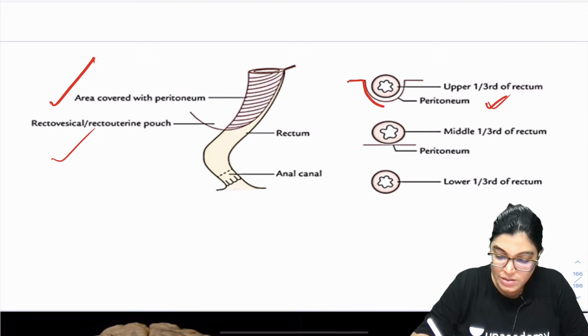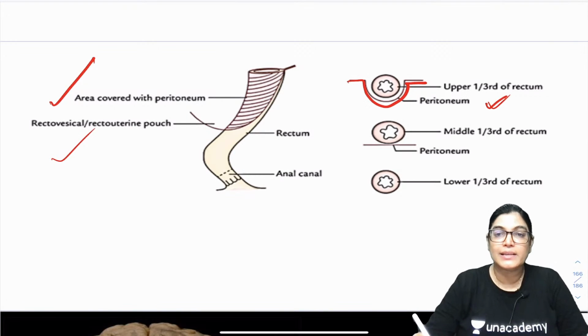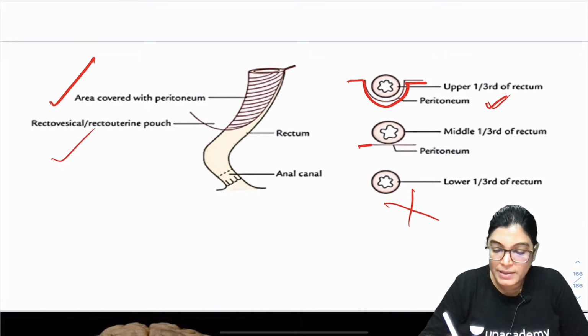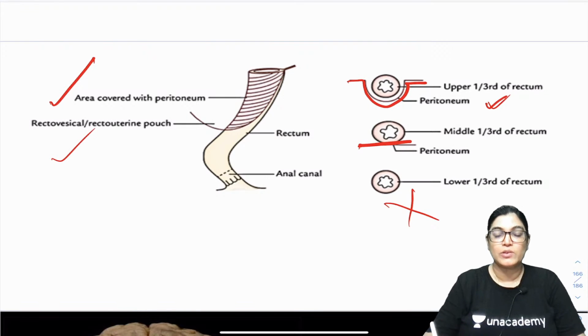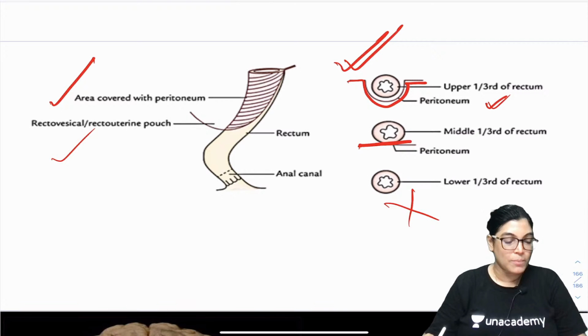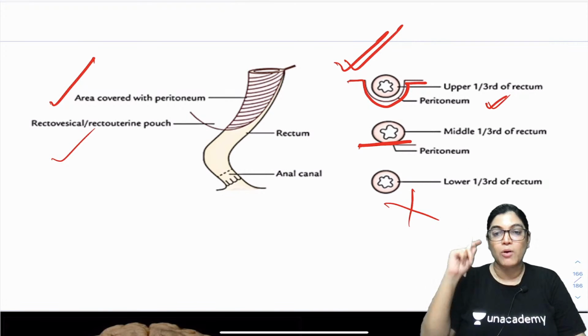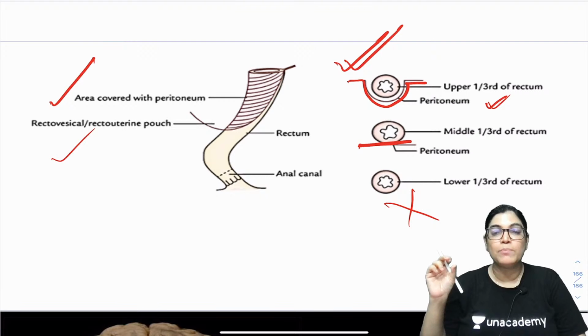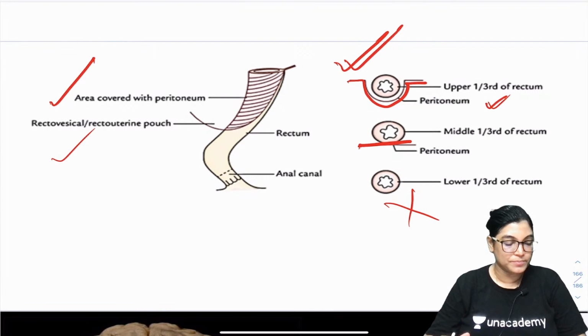The lower part is non-peritoneal, and the middle part has slight covering on the anterior aspect only. So for the upper 1/3, it is covered by the peritoneum on the sides and anterior aspect.